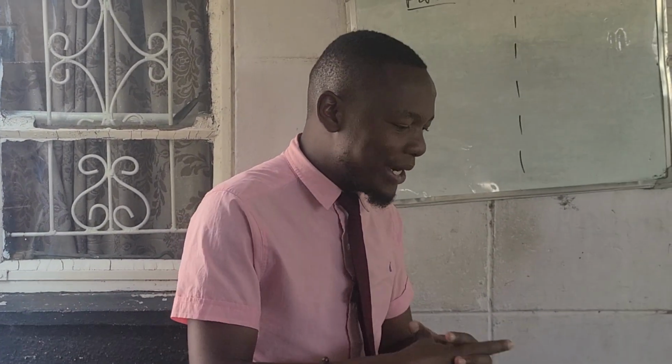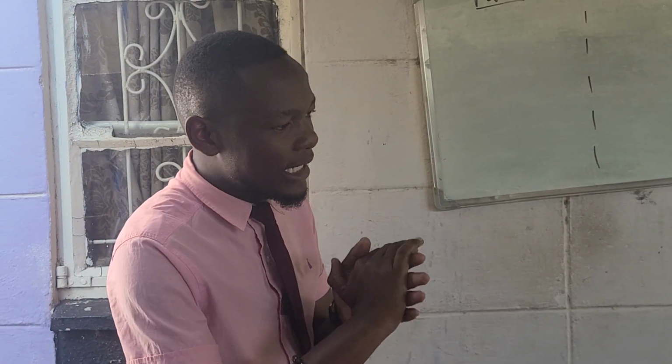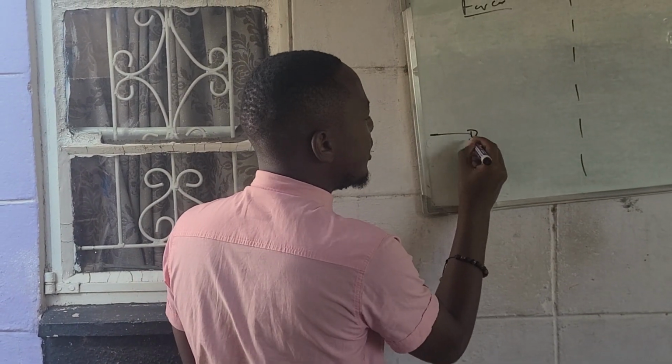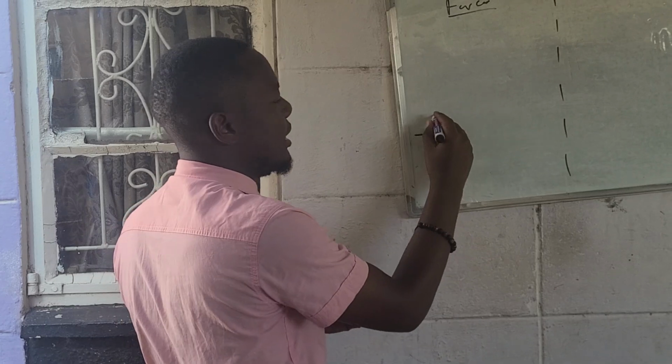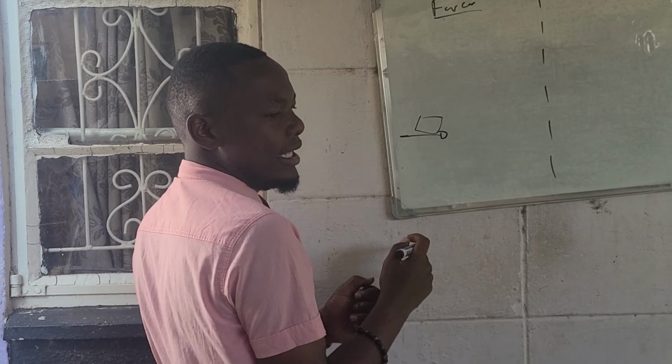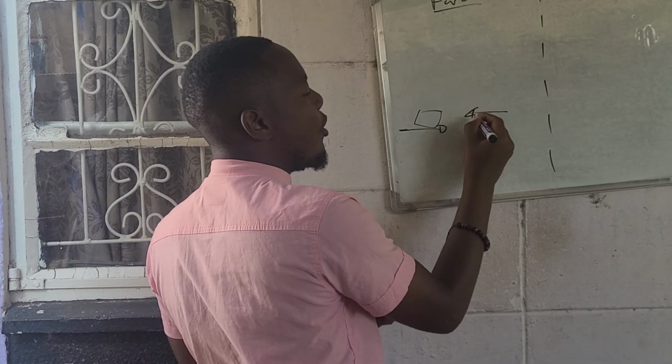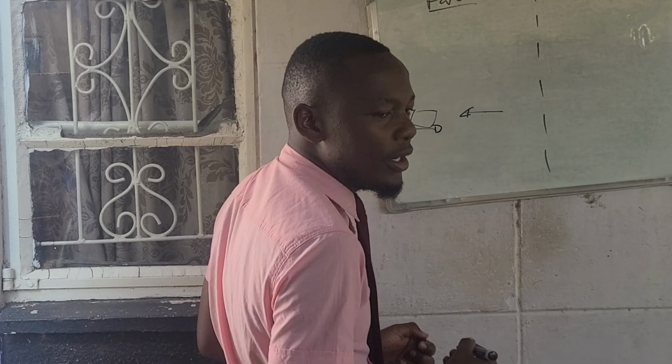We move on to what is known as friction. What is friction? It is a force that opposes motion. Let's say our body is moving in that direction. Let's say this is our body, moving in this direction. Then a force that opposes that motion is known as friction.